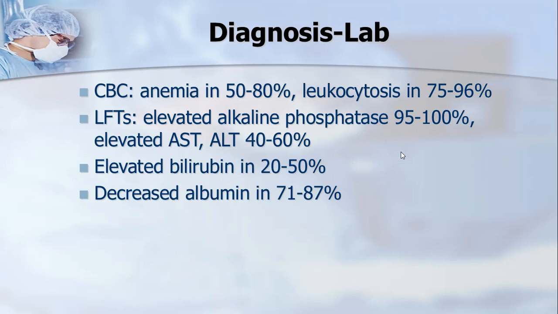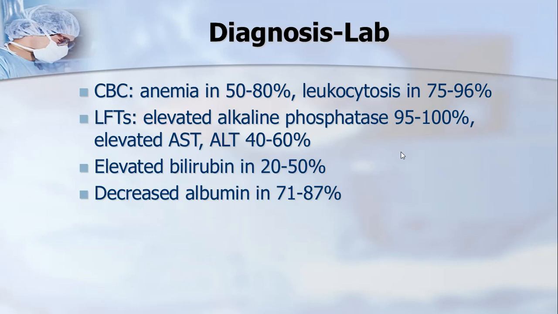Investigations are also sent in such patients. Anemia or low hemoglobin is very common, and a high white cell count is almost always there.